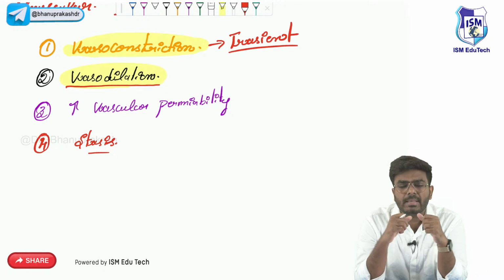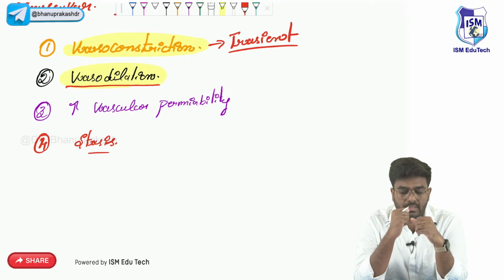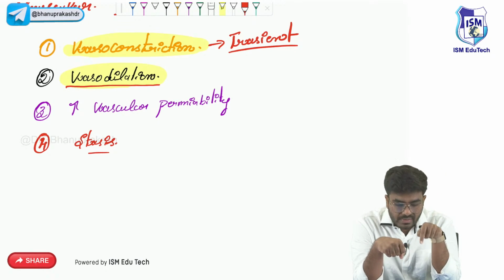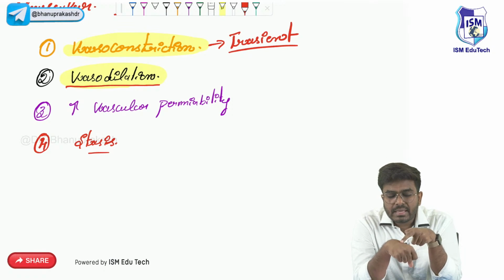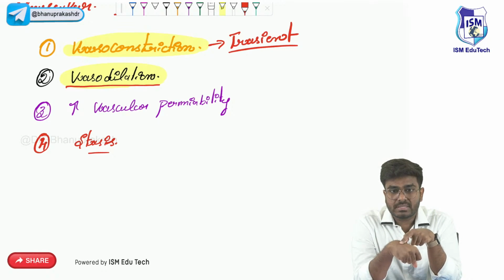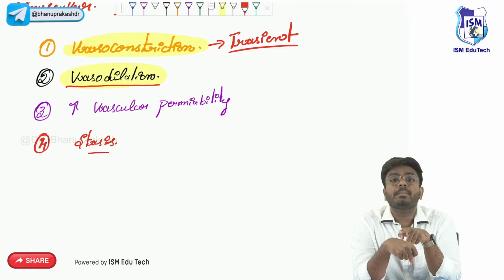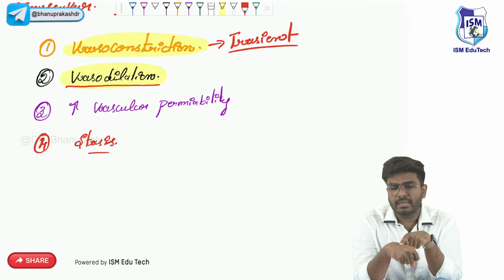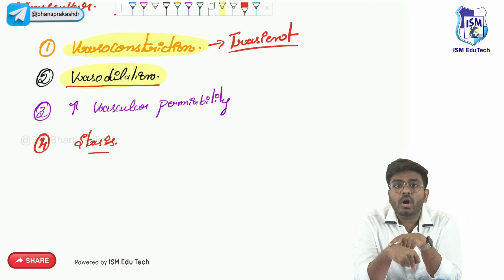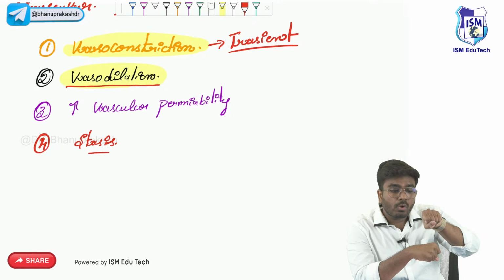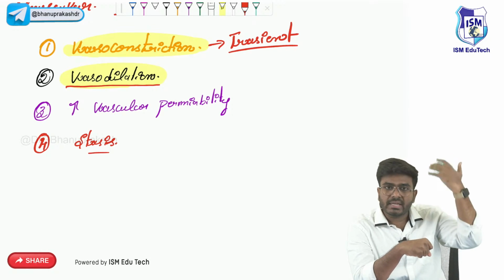So what exactly is happening with this vasodilation? Now see guys, here is the area. Why is this vasodilation happening? This is the area where the microbe, that Staph aureus, is present. So what you have to do is kill that bacteria, neutralize that bacteria. How can you neutralize that bacteria? By sending more WBCs here. So what should happen in this area? There will be localized vasodilation. Localized, not the entire systemic vasodilation.